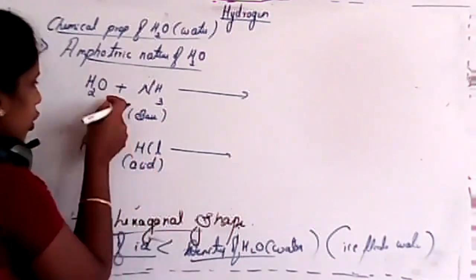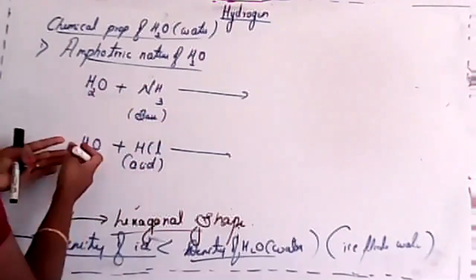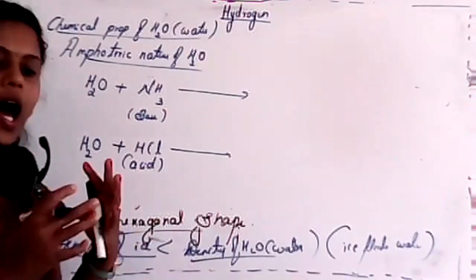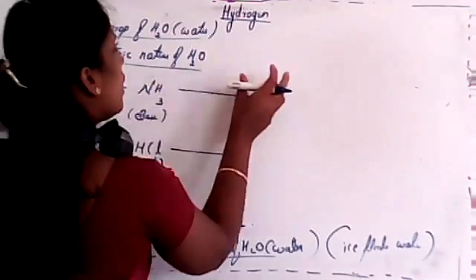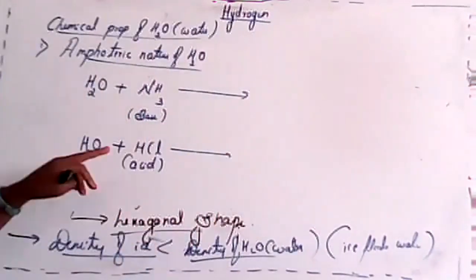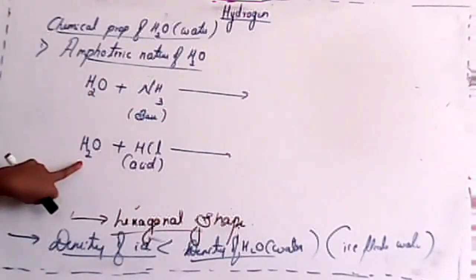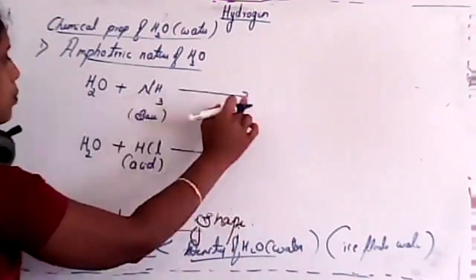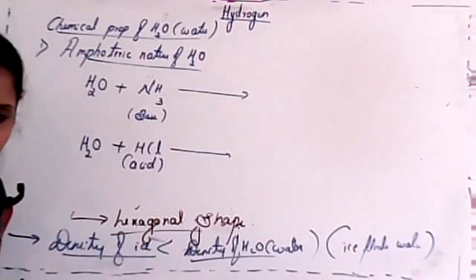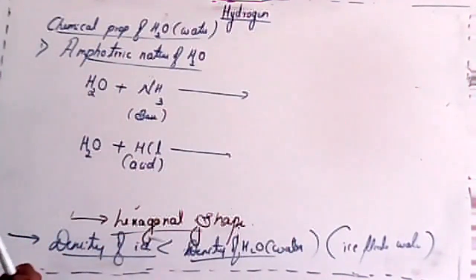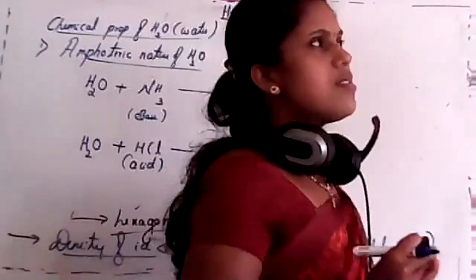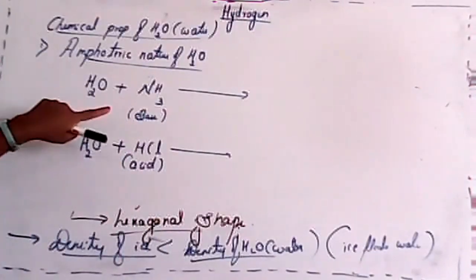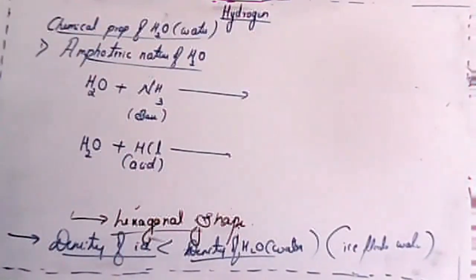Acid. So now the question arises: water is reacting with the base here, and in this case water is reacting with the acid. So how will this form a bond, or how will this give a product which can explain the acidity of water in this case and the basicity of water in this case? Just tell me which product will be here and which product will be there. Salt plus H2, no. If we consider that one, it will never explain the acidic nature of water.